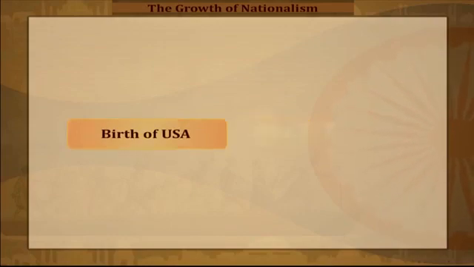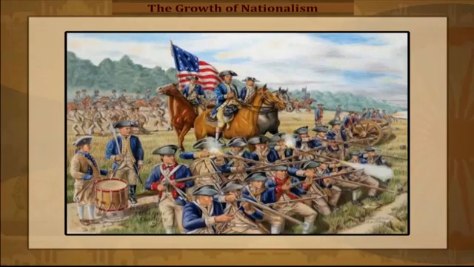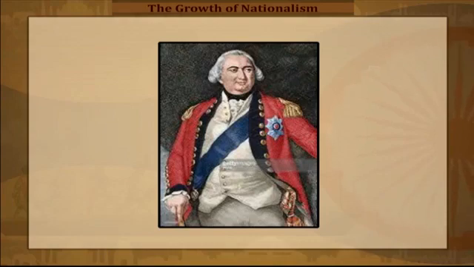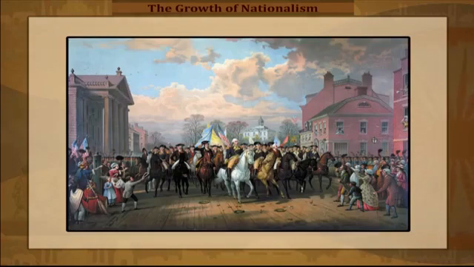Birth of USA. The American War of Independence continued for 8 years. It ended in CE 1781. The colonies emerged victorious, led in the war by George Washington, who was a great general who routed the British armies. The English were forced to sign the Treaty of Versailles in 1783, by which the English recognized the independence of the 13 former colonies, and a new state known as the United States of America came into existence.